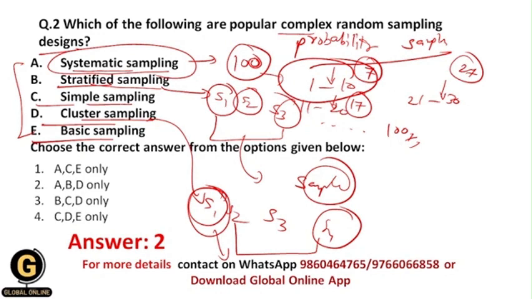So this is called cluster sampling, and that's why this is as well a complex random sampling design. And within simple sampling, there is only one way: we are only selecting the samples randomly from the whole population. This is the only one process or step we are going to do in the simple random sampling technique, and that's why this is only a simple random sampling technique, not a complex random sampling technique. And that's why your correct answer should be 2 over here, that is A, B, D only, because over here systematic sampling, stratified sampling and cluster sampling.